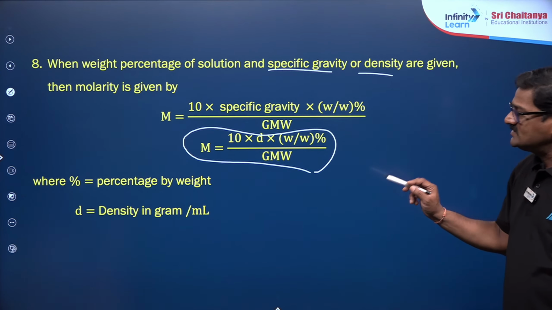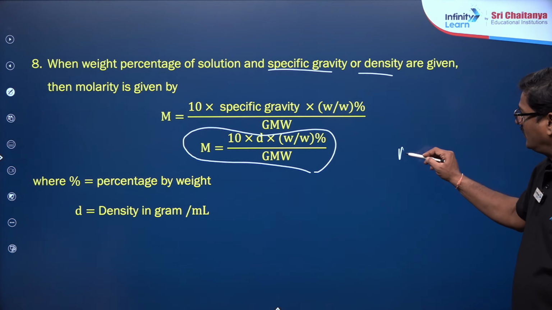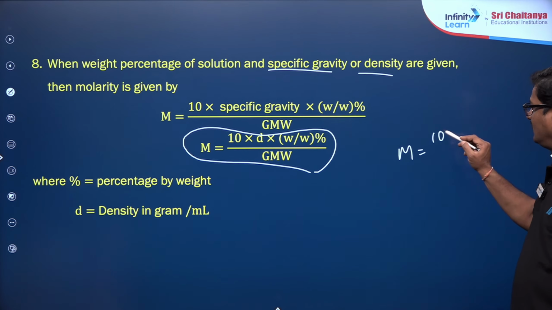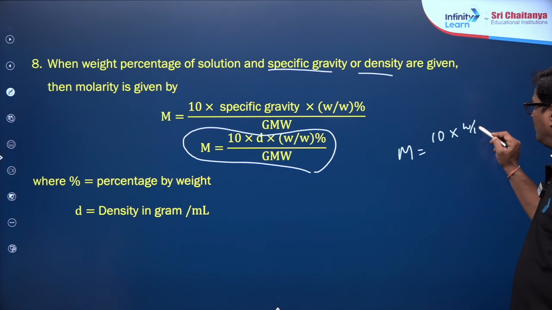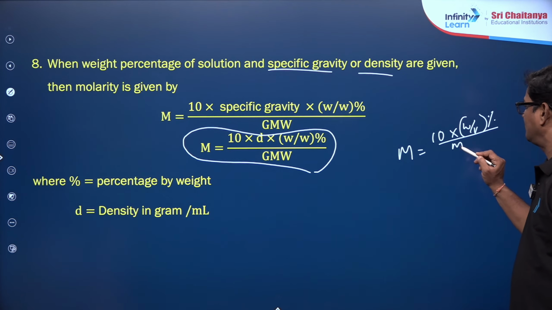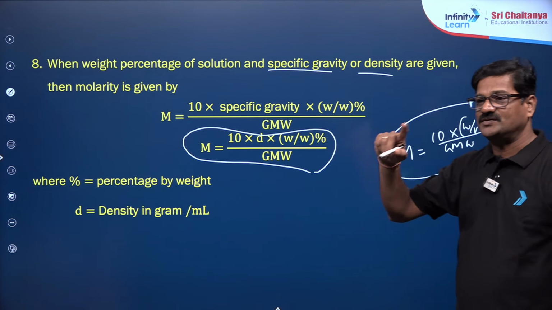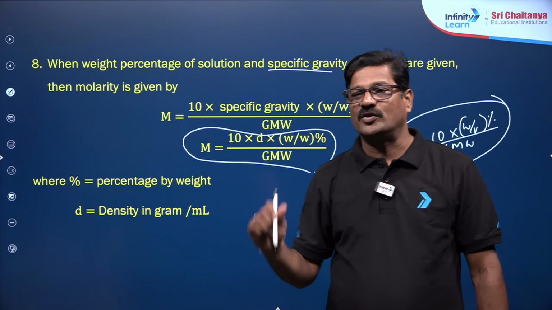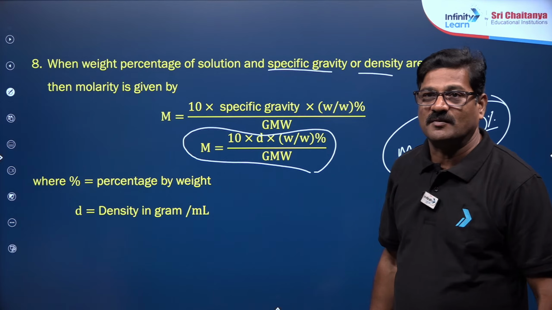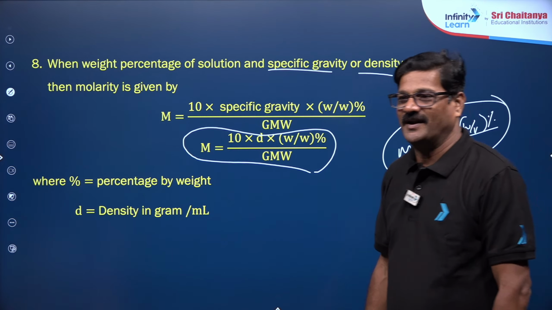And what is the difference in this? Here molarity is given as 10 into weight by volume percentage upon molecular weight. And when to use this, you decide yourself, and it is going to be a very useful formula, right? Any doubt? Fine.